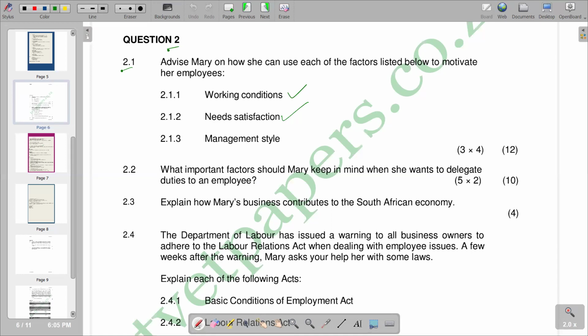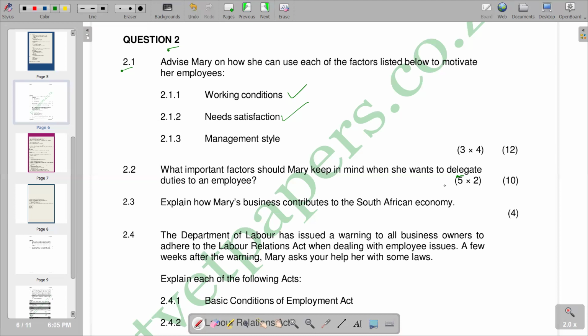We have a term here, which is delegate. So we need to understand what exactly happens through delegation. To delegate is basically to entrust a task or responsibility to another person who is obviously less senior than you. So the person who is delegating should be more senior, and the one being entrusted with the task or responsibility will be in a less senior position.